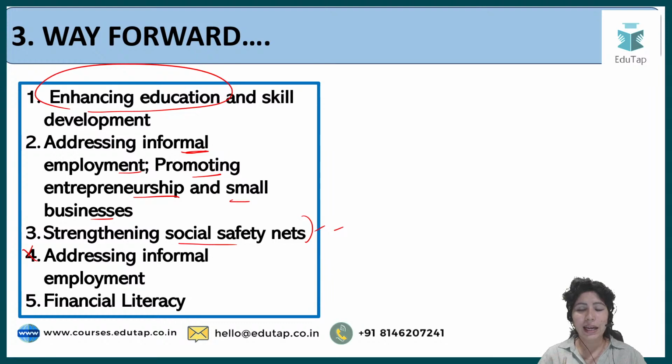Fifth one is financial literacy. In India, our expenditure goes towards gold, it goes towards marriages and things which can be avoided. So that burden has to be taken off the middle class.